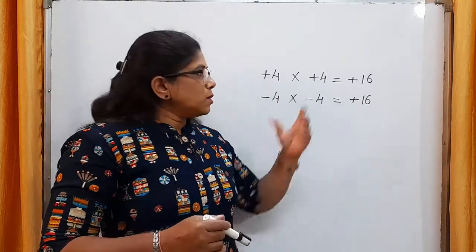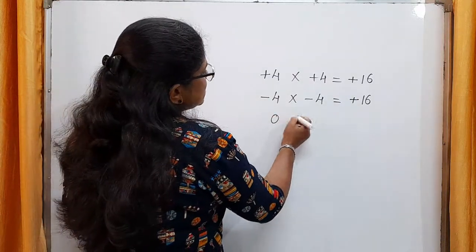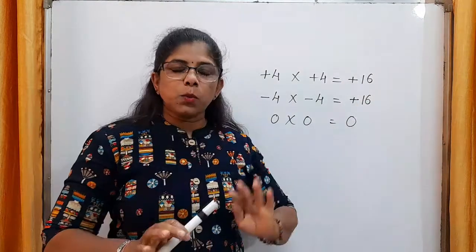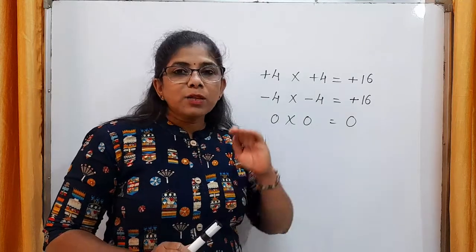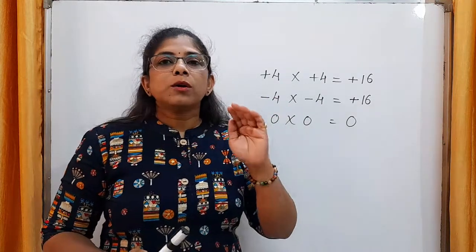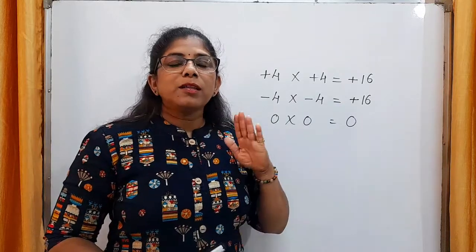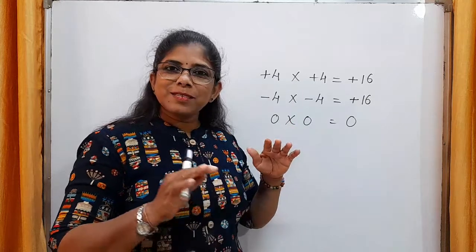Yes. Or if it is 0, because even 0 is integer, 0. So a perfect square can be either 0 or a positive integer. It can never be a negative integer. So this simple fact is quite clear.